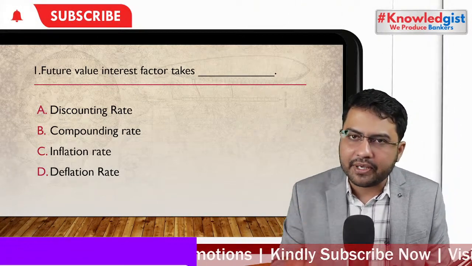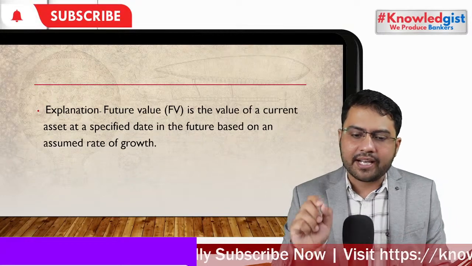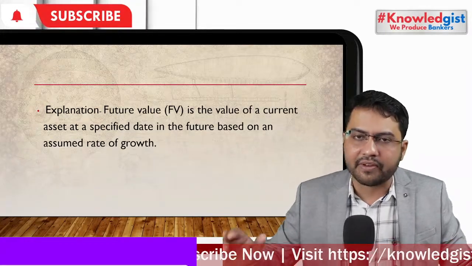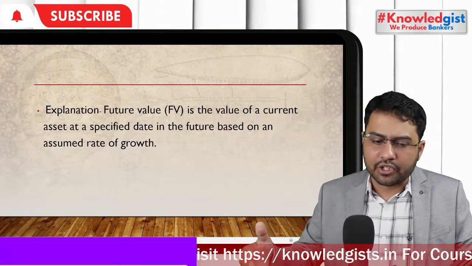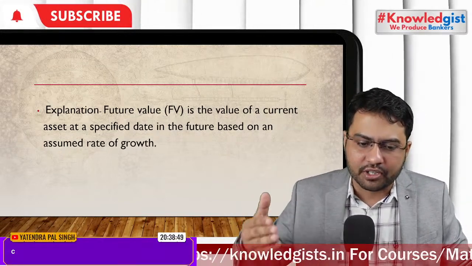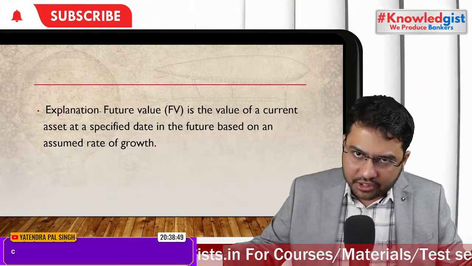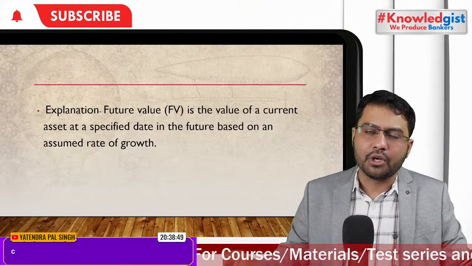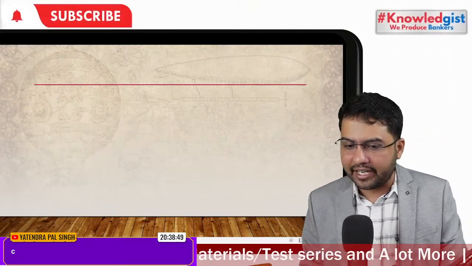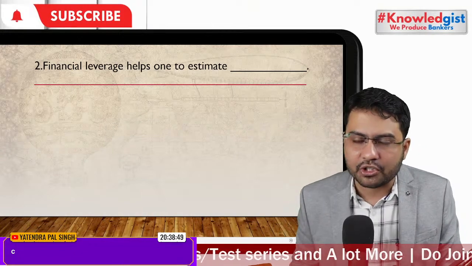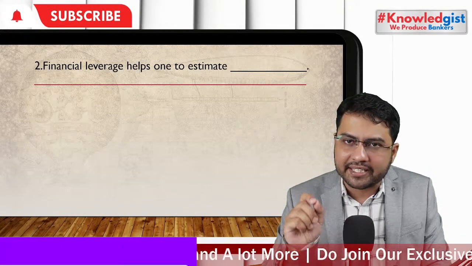So either B or C. So here B is the right option. Why? The explanation says the future value is the value of a current asset at a specified date in the future based on an assumed rate of growth. So there inflation is also factored. Other things are taken into consideration too. So that's why compounding rate is added to it. Clear? These are the level of questions nowadays being asked, and we are thoroughly checking every single aspect.